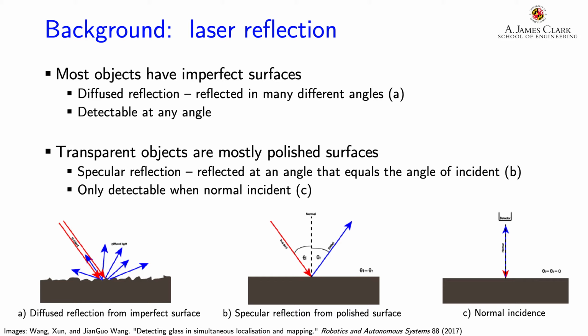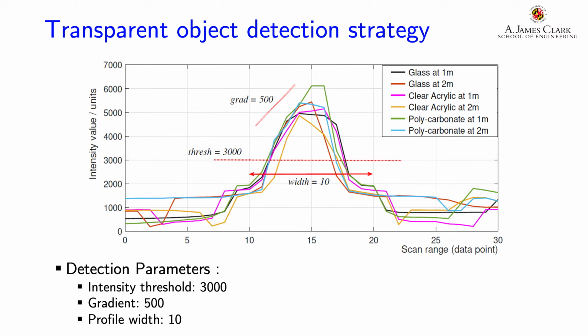On the other hand, most of incident light on a polished surface is reflected away from the source. These objects are detectable in a very narrow range of angles where the incidence is near normal and a sharp spike in intensity is observed. We utilize this simple detection scheme proposed by Wang and Wang, where an intensity threshold, the gradient, and profile width are used for transparent object detection.